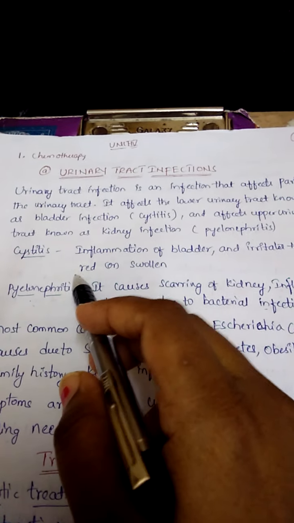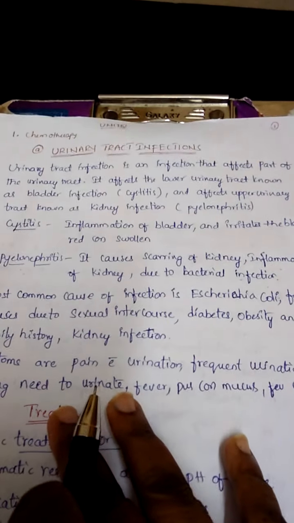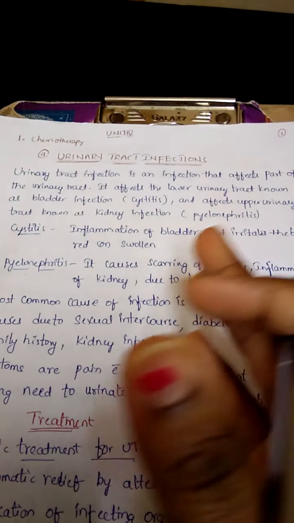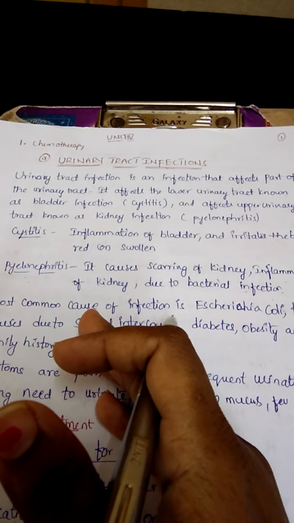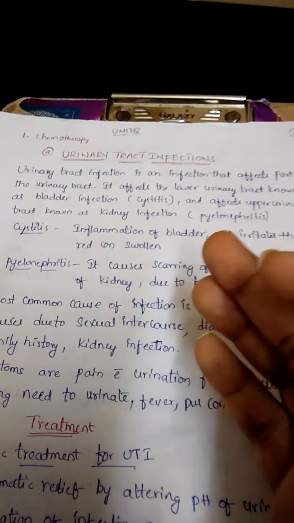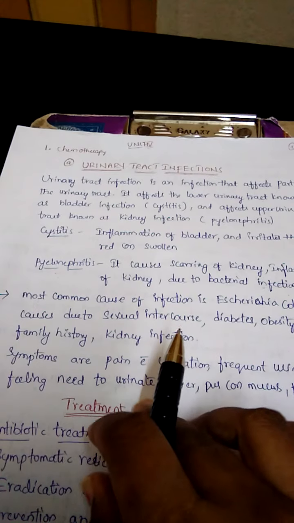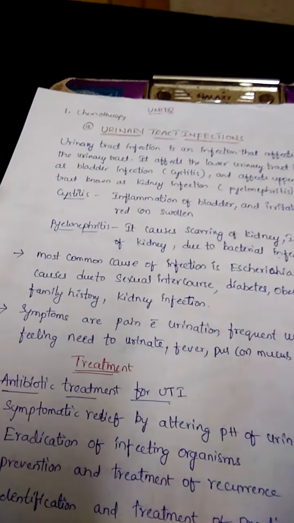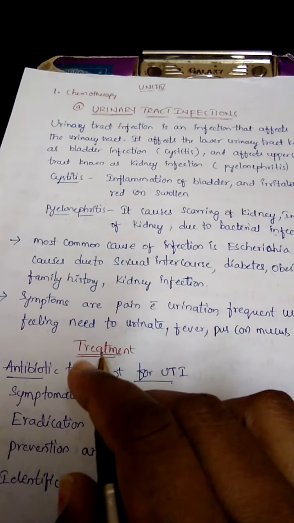So when a person is affected by microorganisms, the microorganism may enter into the urinary tract by the vaginal route or by any of the genital openings. Mainly in chemotherapy, we are using antibiotics to treat the UTI condition.